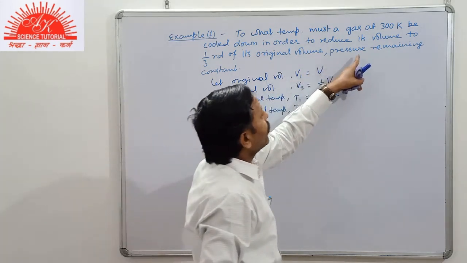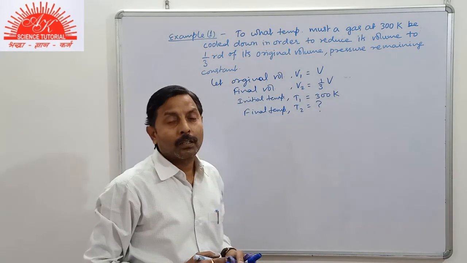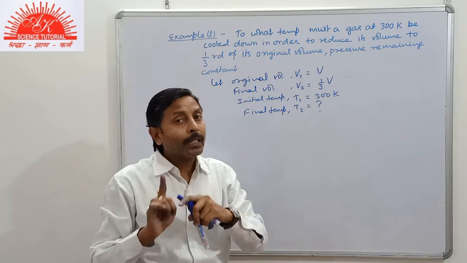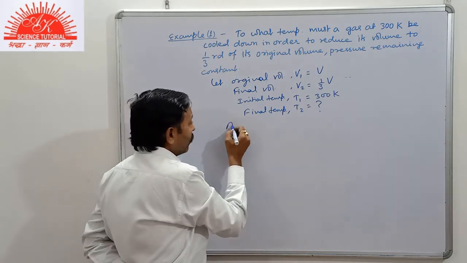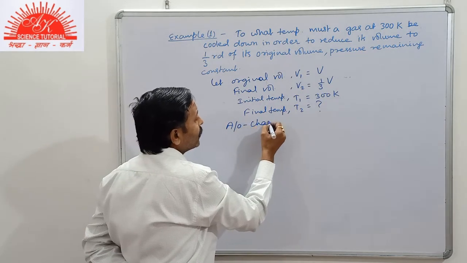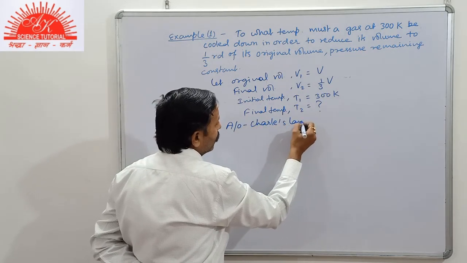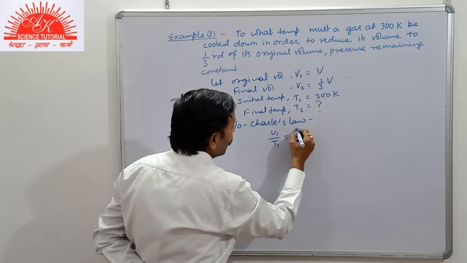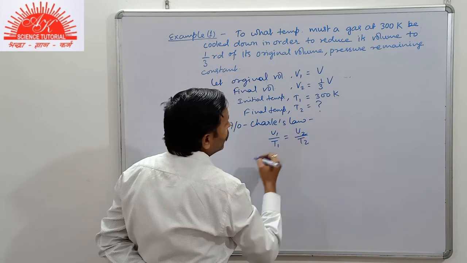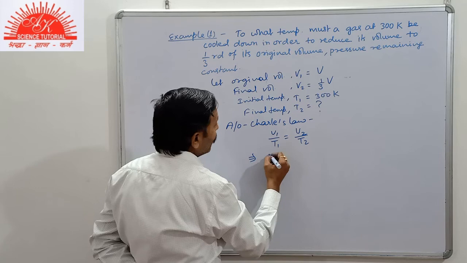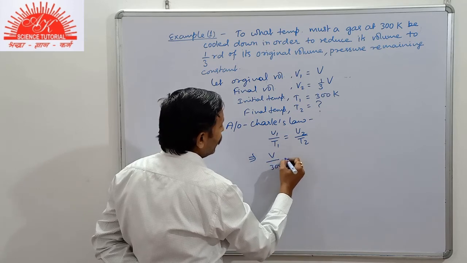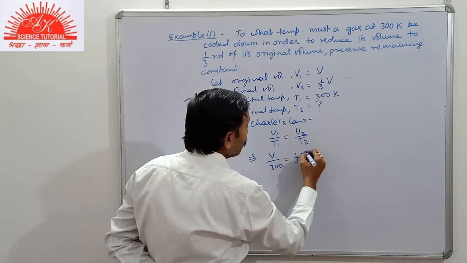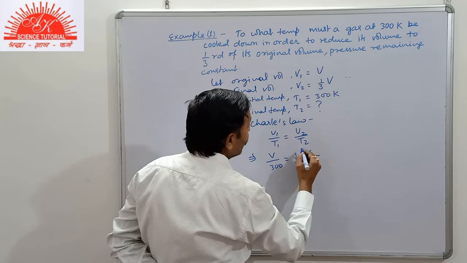Now you see it is given that pressure remains constant. So which law will be used? We have to find the relationship between volume and temperature, so it is Charles' law. According to Charles' law, V1 upon T1 equals V2 upon T2. Now use the values: V1 is V, T1 is 300, V2 is 1/3 of V divided by T2.